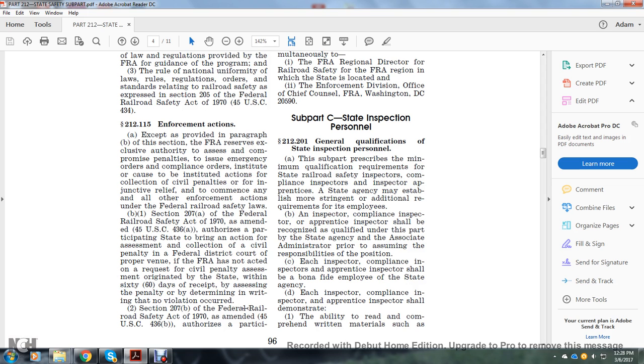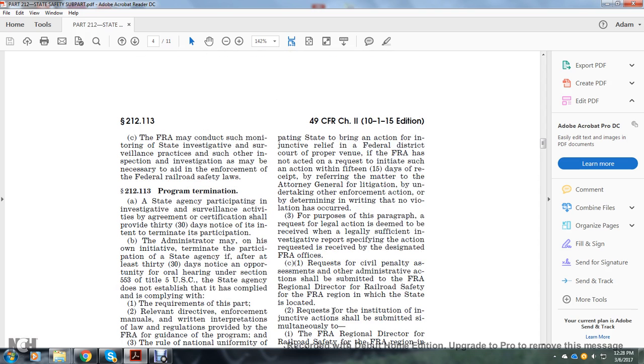Section 207B of the Federal Railroad Safety Act of 1970 is amended in Title 45 U.S. Code 436B, authorizing a participating state to bring an action for injunctive relief in federal district court of proper venue, if the FRA has not acted on the request initiating such an action within 15 days of receipt, without referring the matter to the Attorney General for litigation, undertaking an enforcement action, or determining in writing that no violation has occurred.